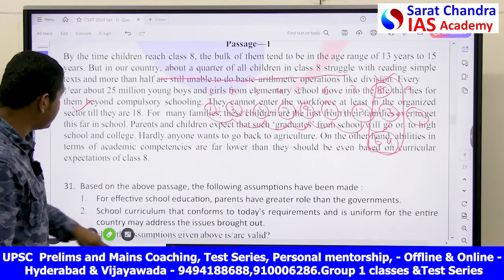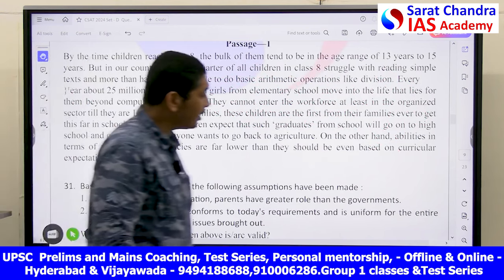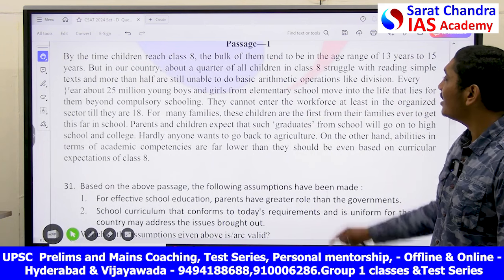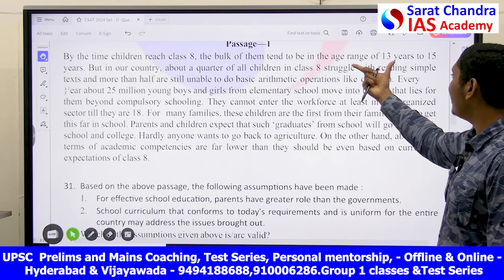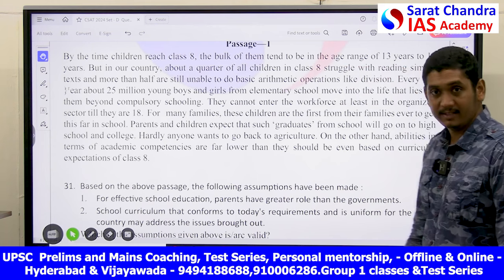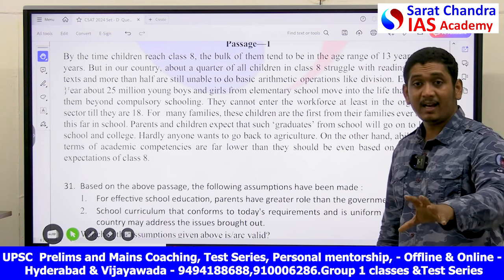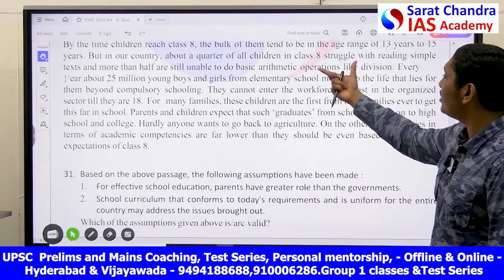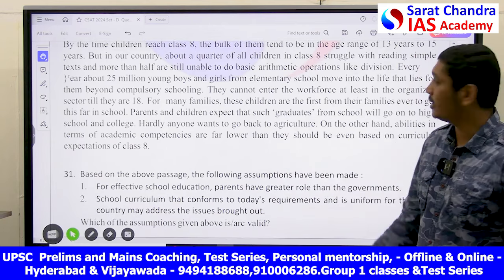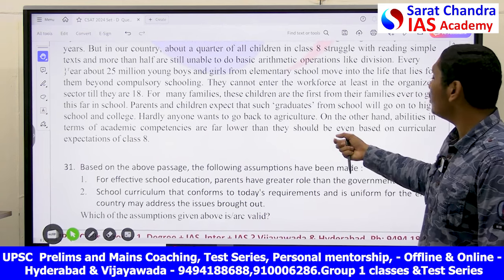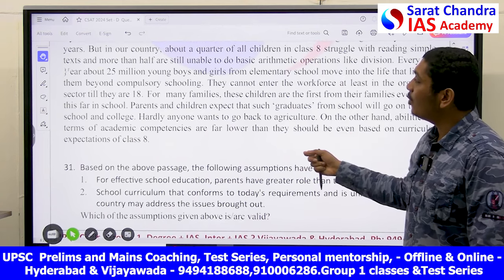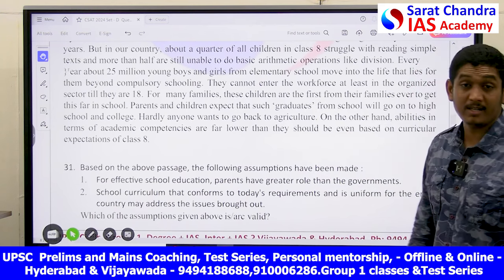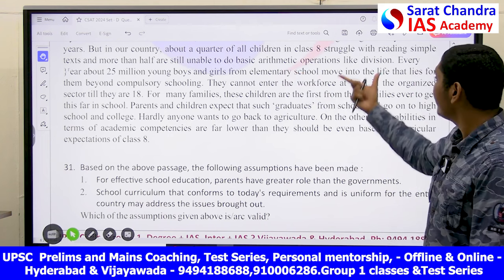Let's see the next passage. This is again an important passage which we'll learn. By the time children reach class 8, the bulk of them tend to be in the range of 13 years to 15 years. He's telling that in 8th class, your age will be this much. But in our country, about a quarter of all the children in class 8, that is 1/4, struggle with reading simple text, and more than half are still unable to do basic arithmetic operations. Half are not able to do arithmetic.